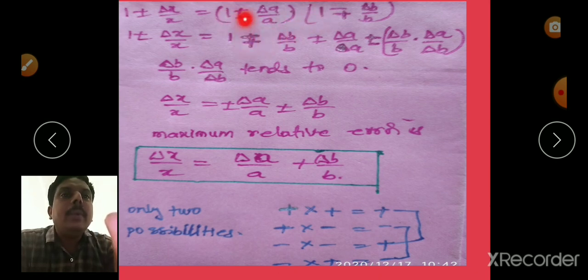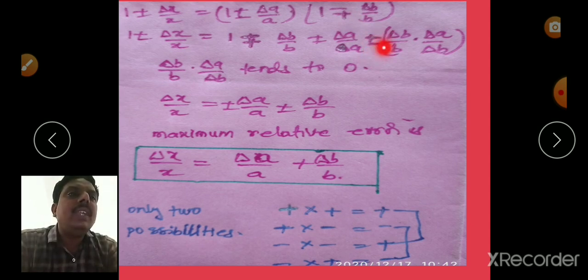Next multiply 1 with minus plus delta B by B, that is minus plus delta B by B. Multiply delta A by A with 1, that is delta A by A. Multiply delta A by A with delta B by B. So we can write plus or minus, both are same, which can be written as delta B by B into delta A by A. Right? This is delta B by B, this is delta A by A.